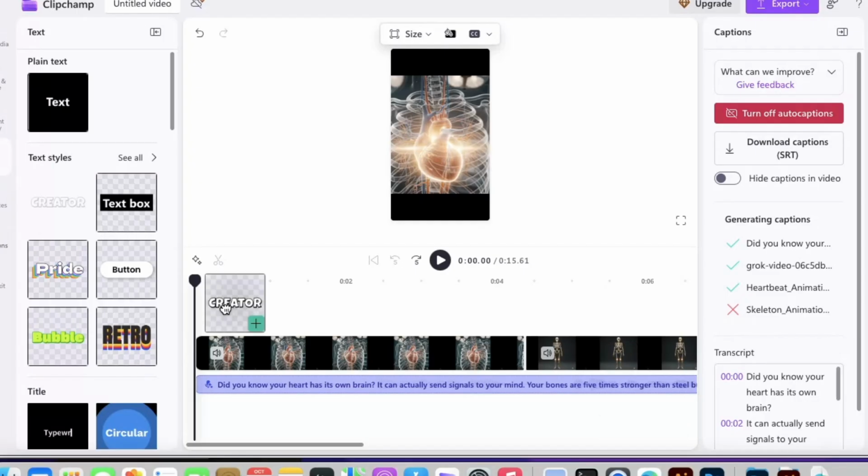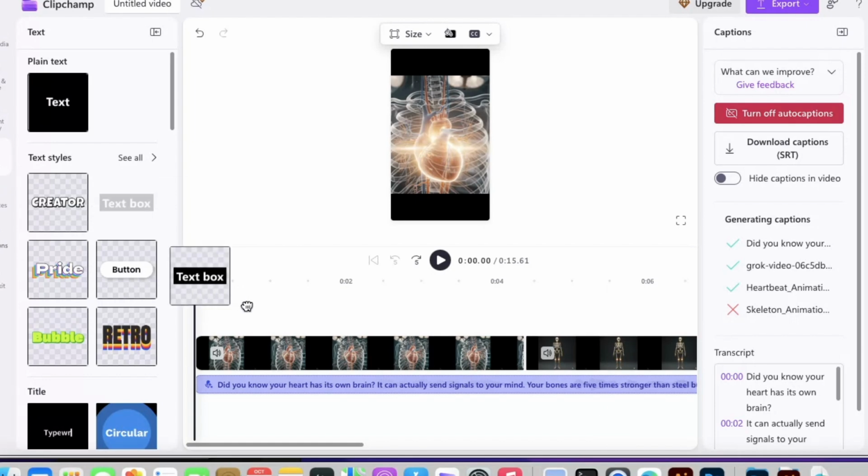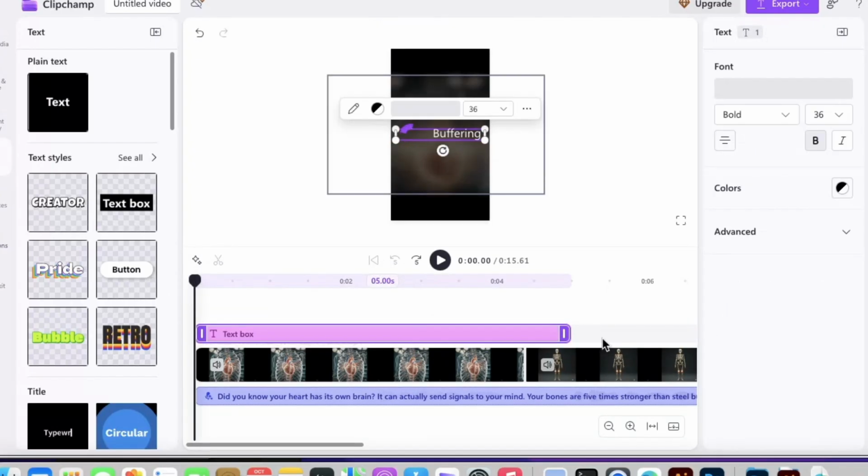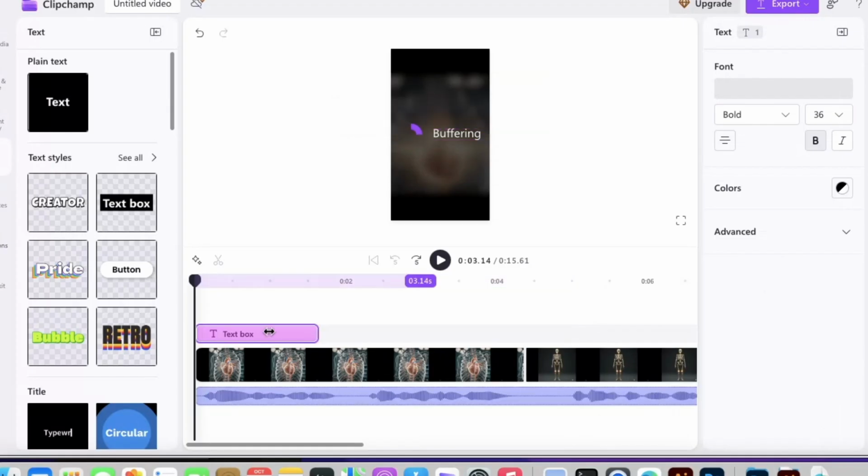And we're just going to drag over this. This might be a bit dramatic. We want something simple and readable. Let's go with this option of text box. Like you can see, I'm just dragging it and dropping it over there just like that, okay? So we just want it at the beginning of this video. So I'm just going to make it smaller, okay?